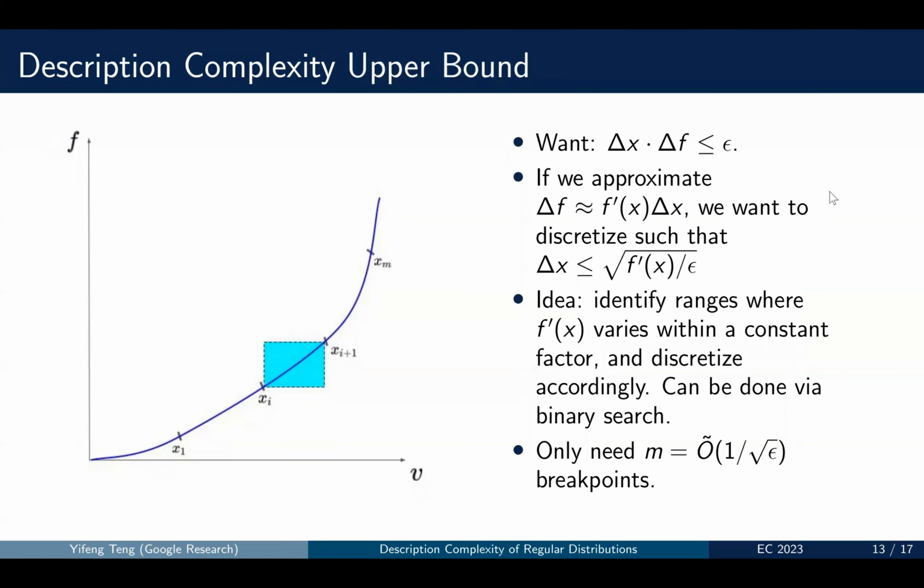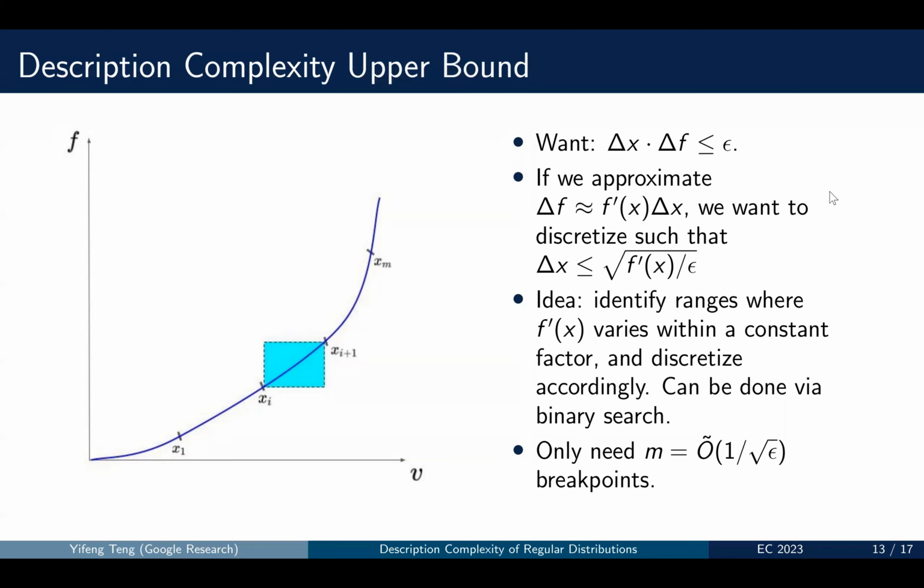So our upper bound proof reduces to finding such a sequence satisfying those properties, and we want the blue area, delta x times delta f, to be at most epsilon.